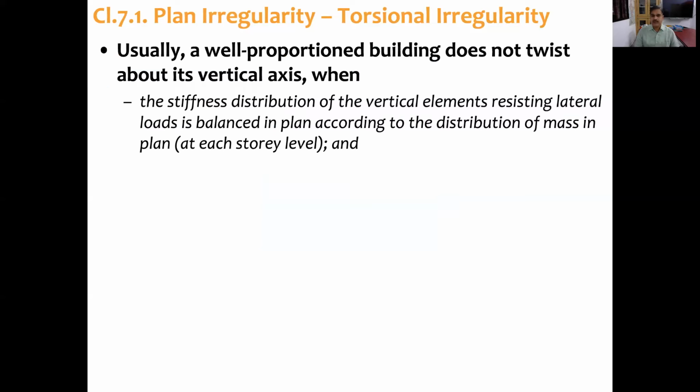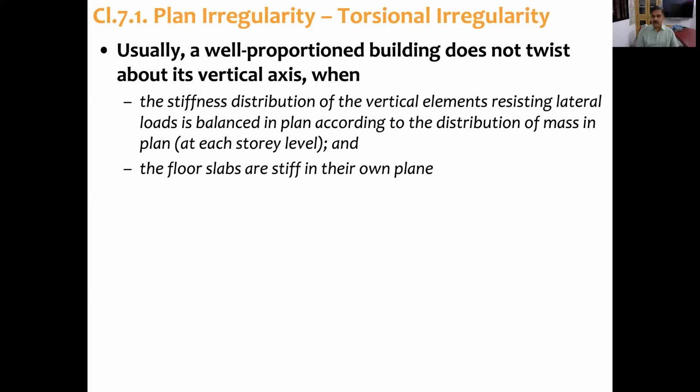Now let's see what the code says. Usually a well-proportioned building does not twist about its vertical axis when the stiffness distribution of vertical elements resisting lateral load is balanced in plan according to the distribution of mass in plan at each story. And the second thing the code says is that all floor slabs are stiff in their own plane.